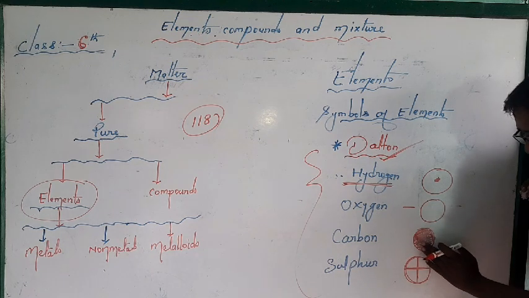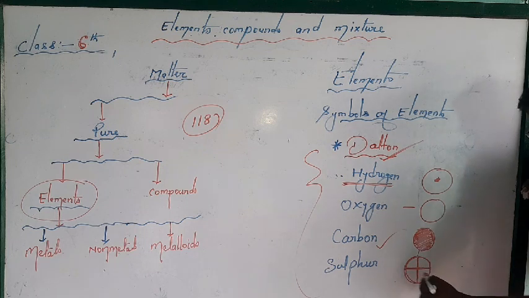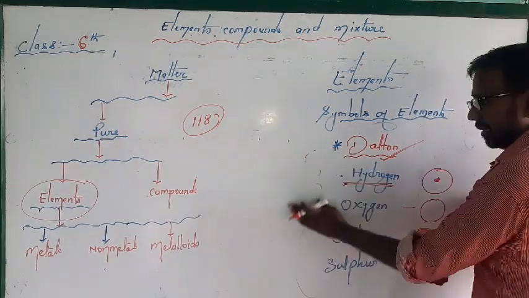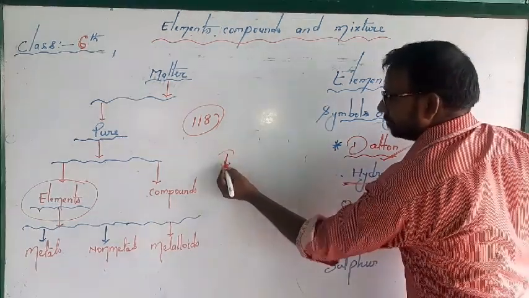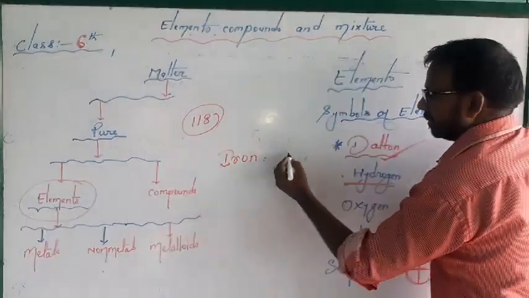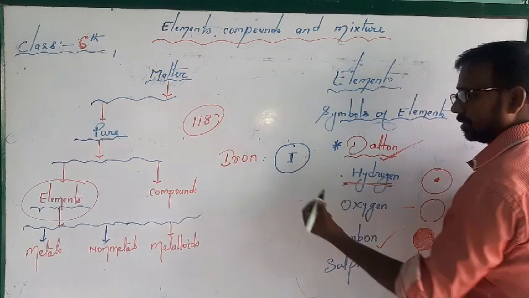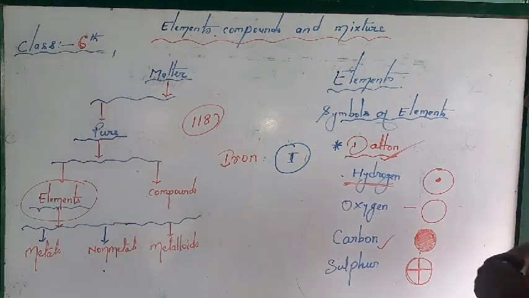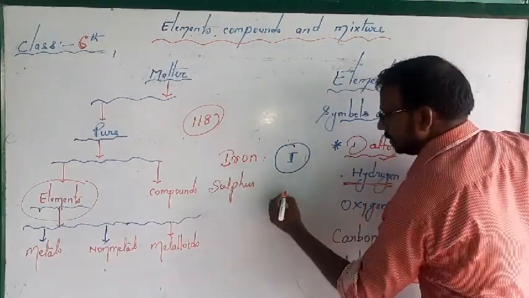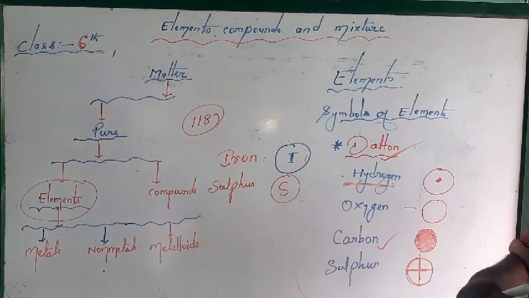An oval image with a shaded region inside it represents carbon. A cross inside the oval represents sulfur. Like that, suppose I want to represent iron: what Dalton did was draw a picture and just write the I, which represents the iron. Suppose I want to represent sulfur: a circle with the S written in it represents sulfur.